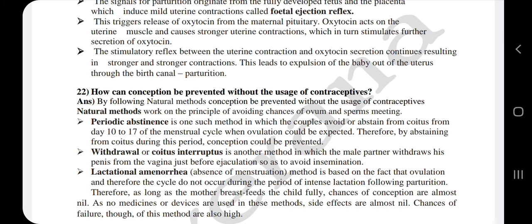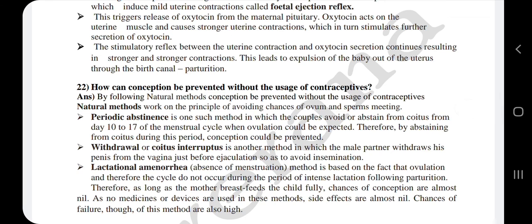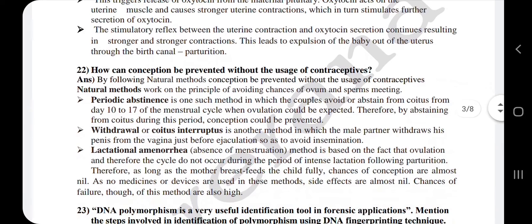They are called involuntary muscles, and they undergo stronger and stronger contractions, and there will be even more secretion of oxytocin. So this stimulatory reflex between the uterine contraction and oxytocin secretion continues, resulting in stronger and stronger contractions, which leads to the expulsion of the baby out from the uterus through the birth canal, and that is called parturition.